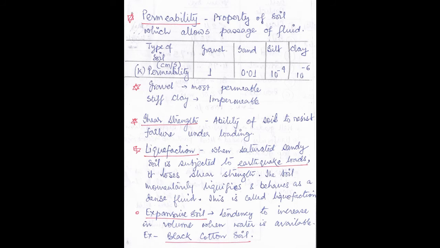Next terminology is the expansive soil. What do you mean by expansive soil? Expansive soil means the soil has a tendency to increase in volume when water is available. What is the example? Black cotton soil.